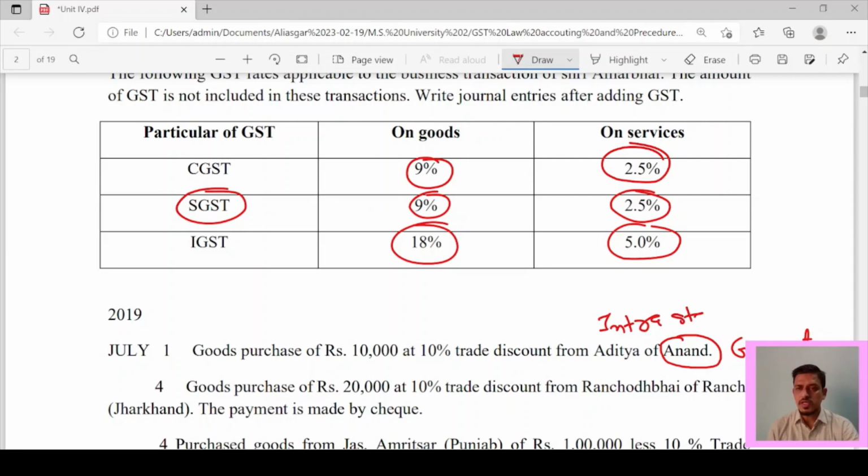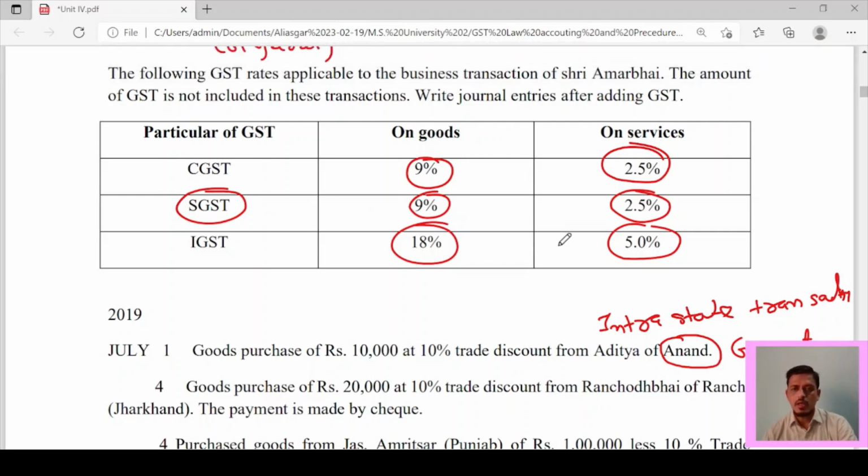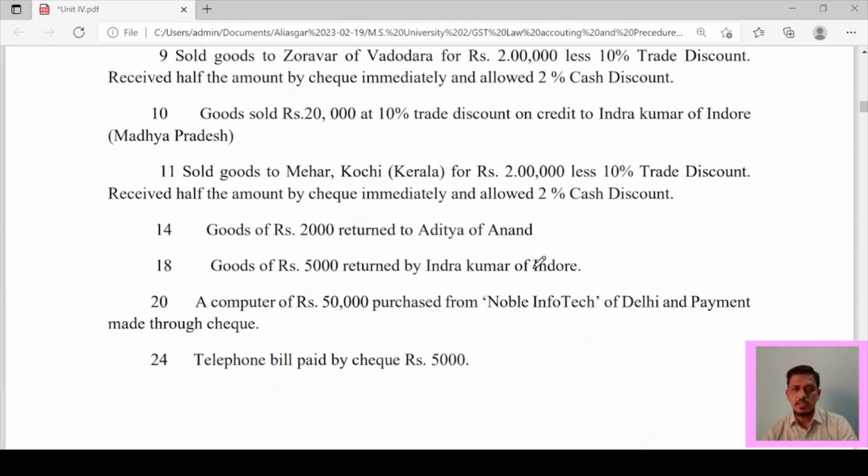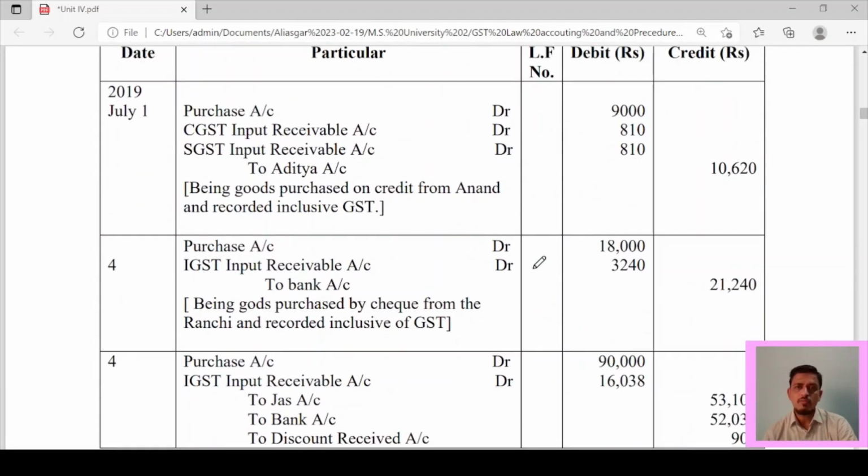It is an intrastate transaction. Now if it is an intrastate transaction, which tax will be applicable? Then CGST and SGST will be applicable. So on the basis of this, you have to pass the entry. How you can pass the entry? Let's see the answer. This way you can pass the entry.